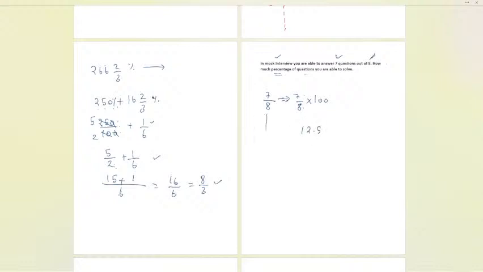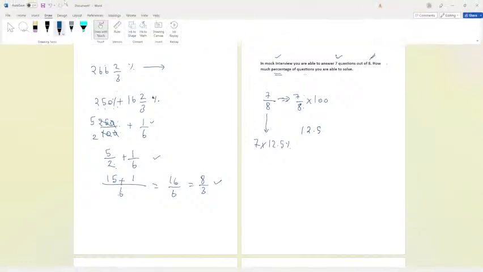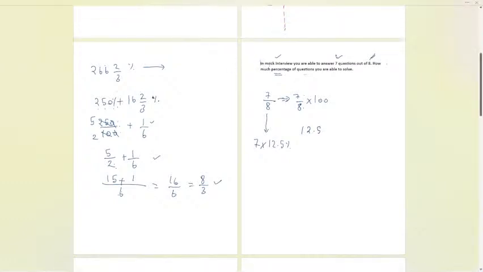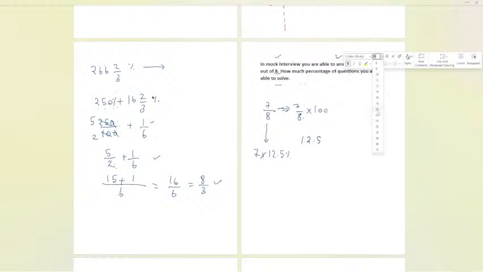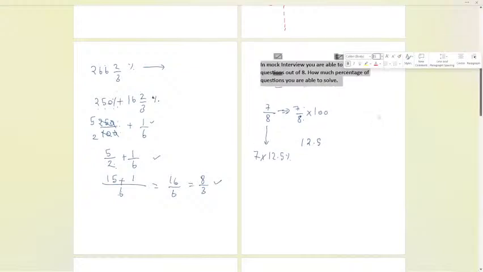Directly also you can do it directly. 7 times 12.5 percentage, what will you get? 87.5. Okay, you are unable to see the question. Let me enlarge it a little bit. I hope you are able to see that.